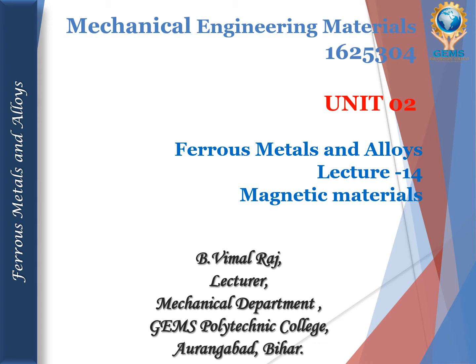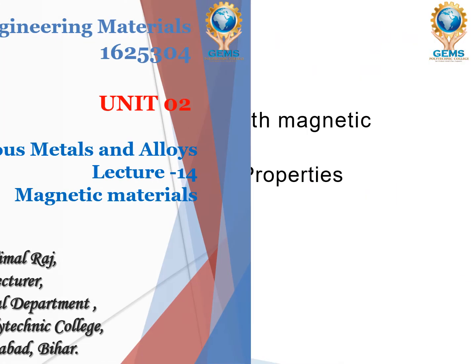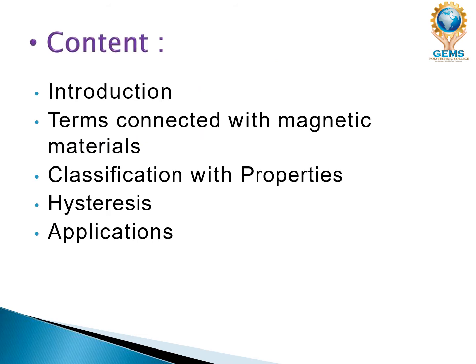Today we are going to see unit number 2, from the topic called ferrous metal alloys. This is lecture number 14, and today we are going to discuss magnetic materials, from the subject called Mechanical Engineering Materials. The subject code is 1625304. The content that we're going to discuss today is the introduction, terms connected with magnetic materials, classification with their properties, and hysteresis and the applications.